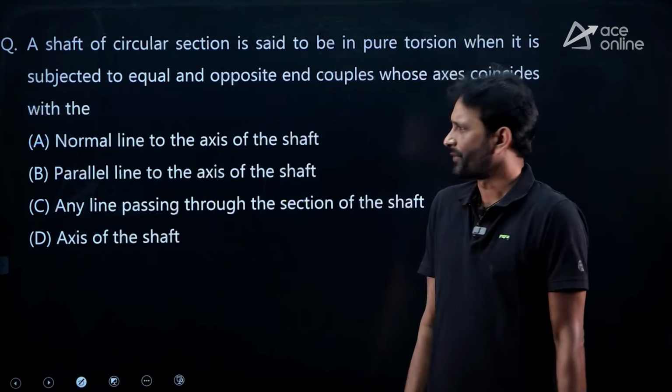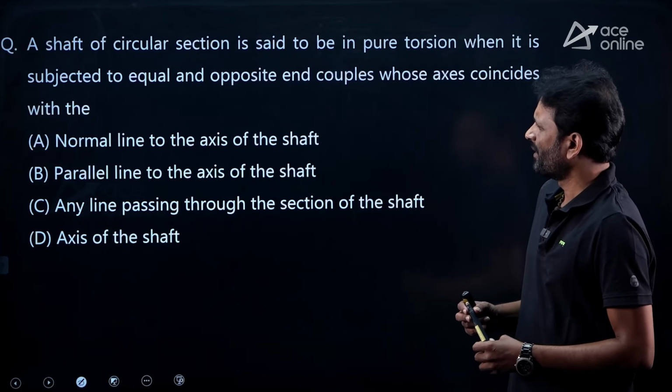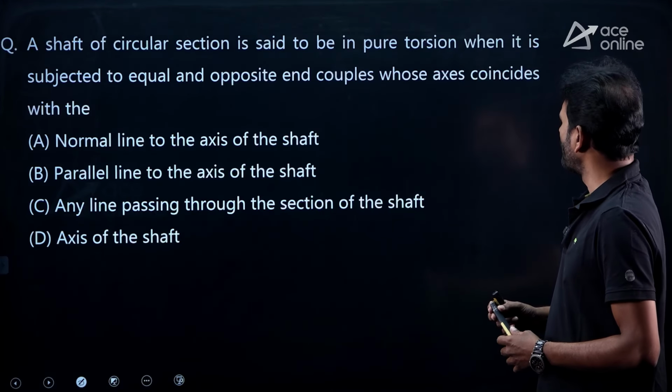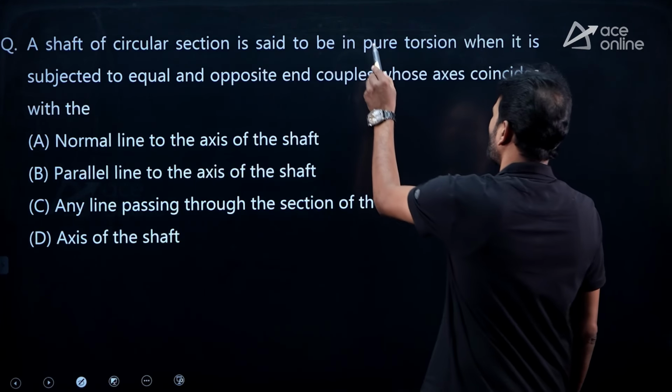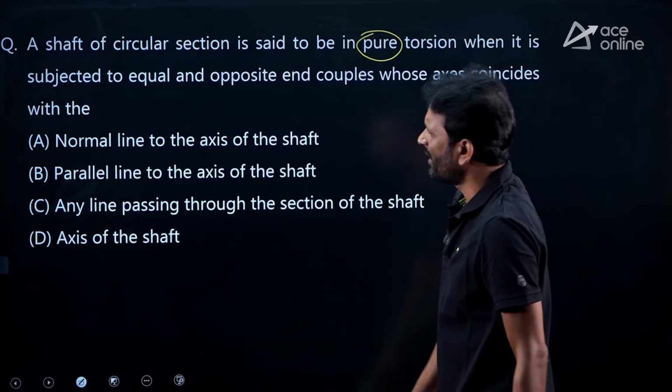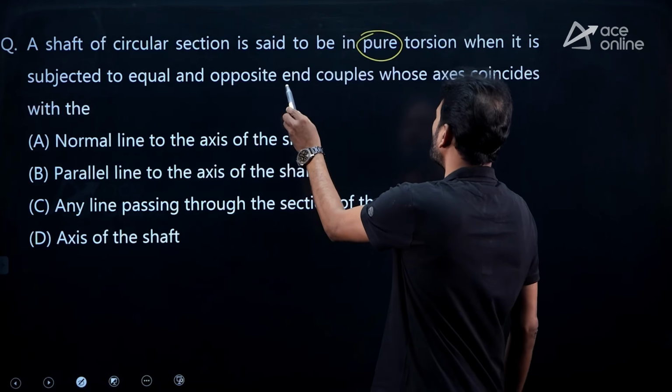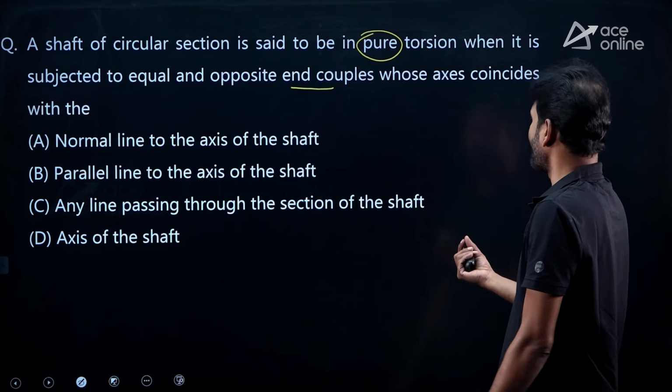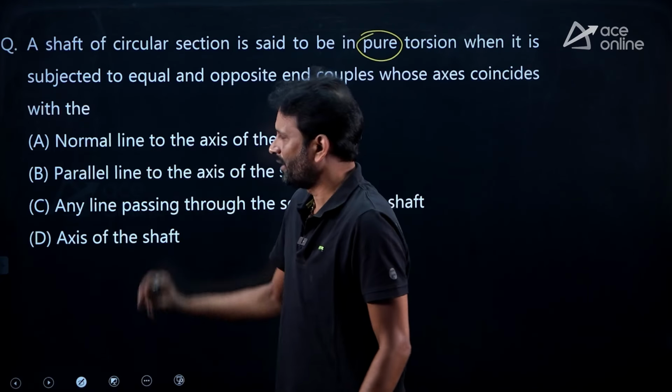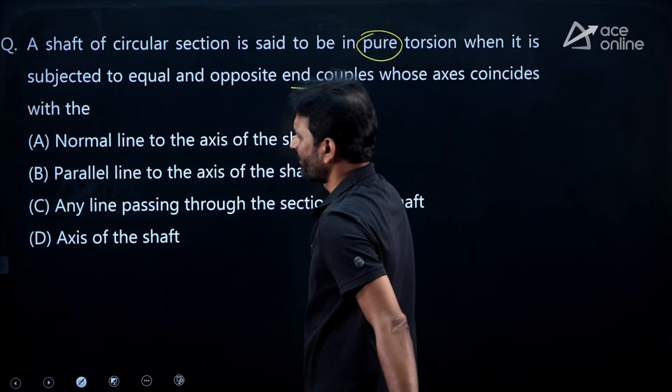Hope it is clear. Yes, this is a theory based question from torsion. A shaft of circular section is subjected to pure torsion. So, shaft is under pure torsion when it is subjected to equal and opposite end couples whose axis coincides with the, see the 4 options.